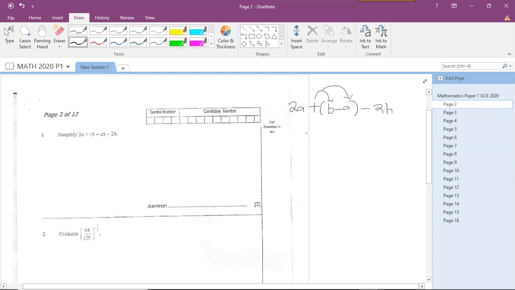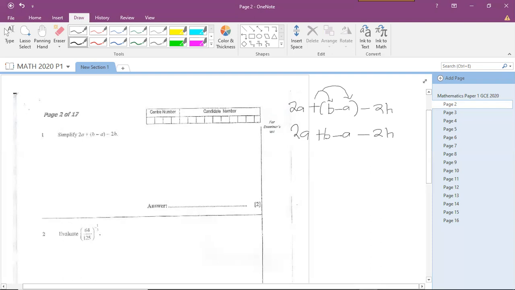So once we expand, we're going to have 2a plus b minus a, because positive 1 multiplied by positive b will be positive b. Positive 1 multiplied by minus a will be minus a, minus 2b. Then the next step is just to collect like terms.